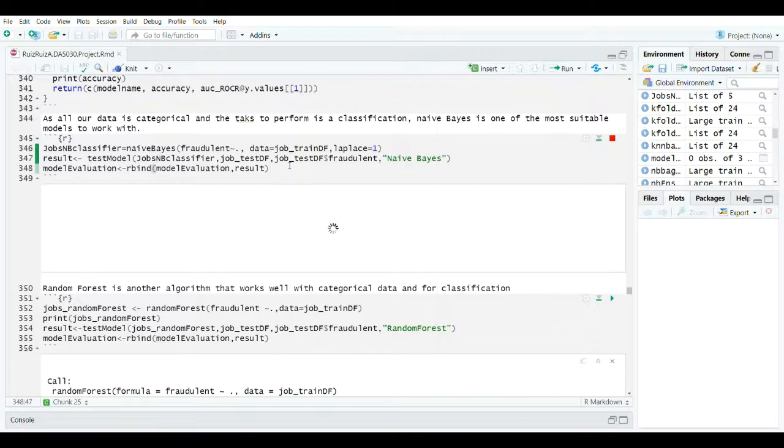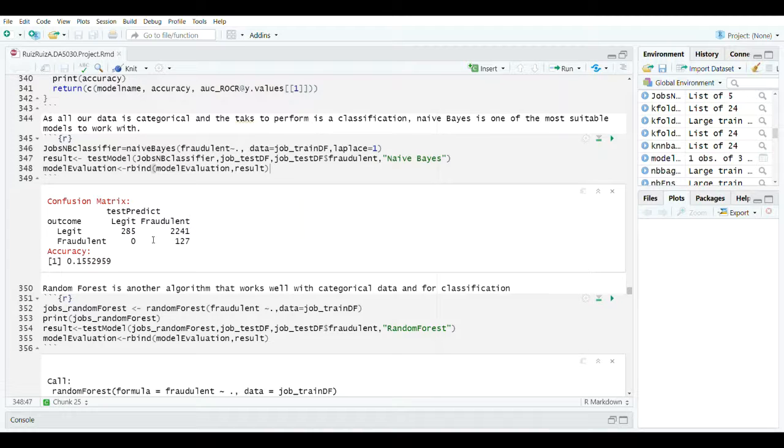The first one that we are going to use is naive Bayes, and we are using naive Bayes because it is the first one that we think of when we are dealing with categorical data and with classification. Actually, the theory tells us that it is really good for working with text. But after the training, and even using Laplace to tune the model, we can see that we have a really bad performance.